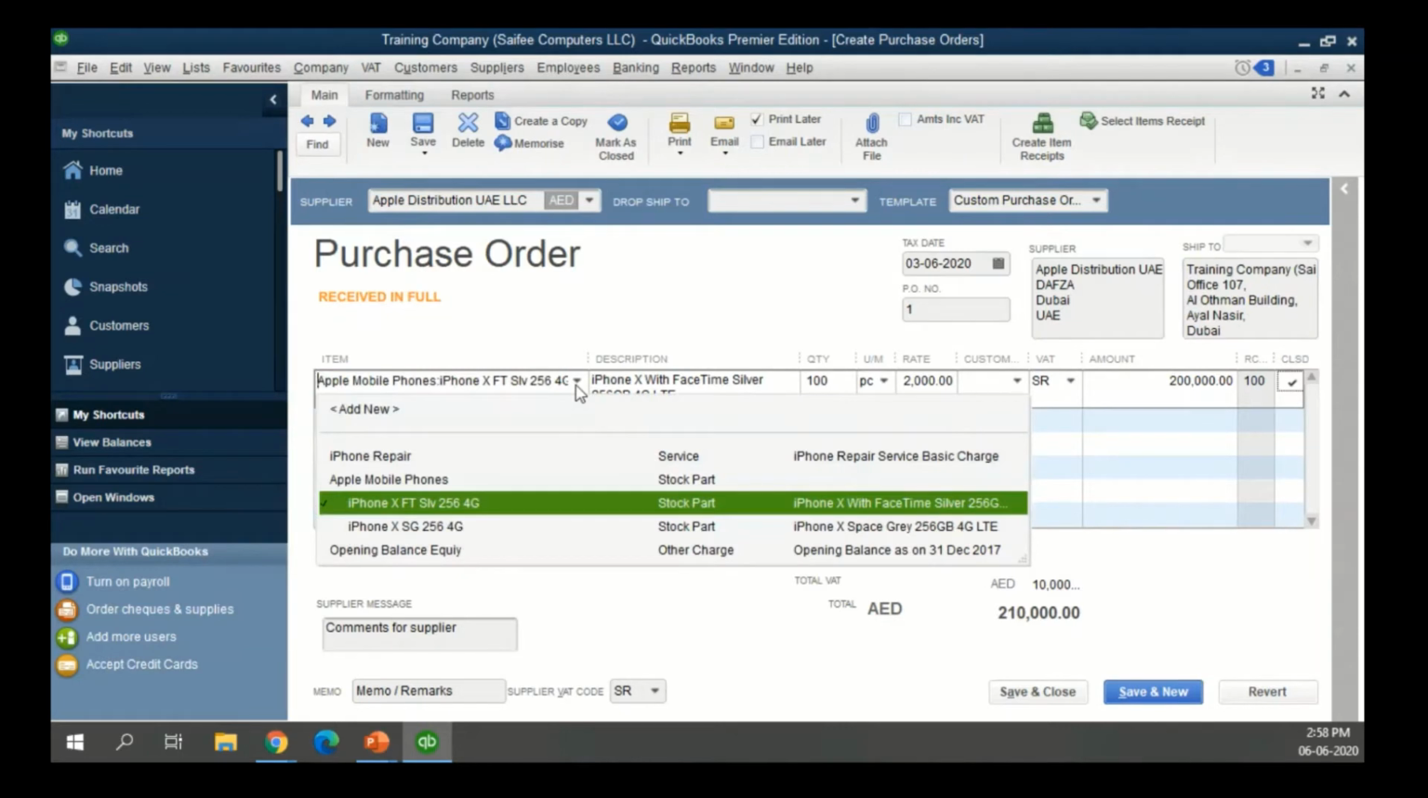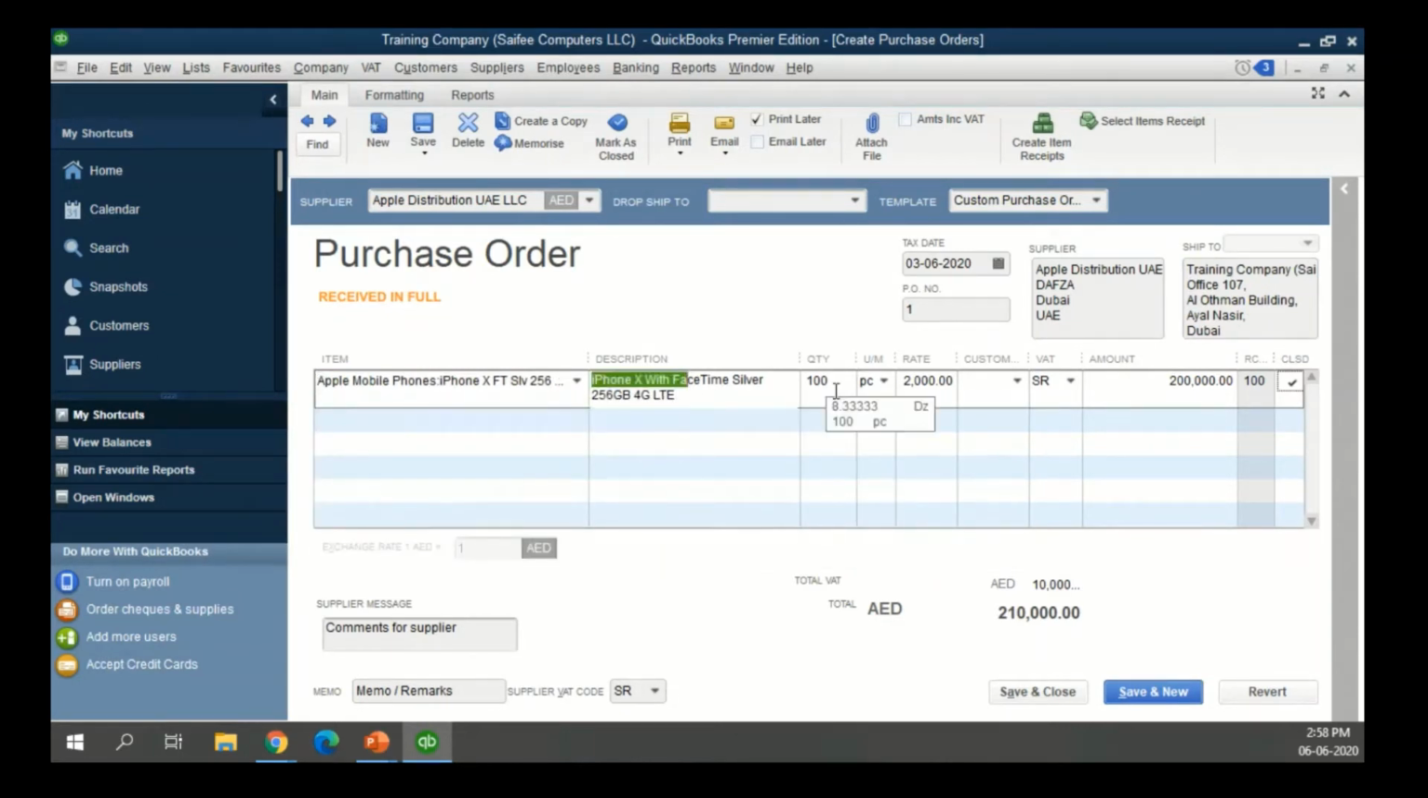Then we go on to select an inventory item from here. The description comes automatically. You enter what quantity you're buying or you're intending to buy, since this is a purchase order, and what is the cost of each unit. So 2,000, so 100 pieces at 2,000 each. So we have 200,000 in the amount.